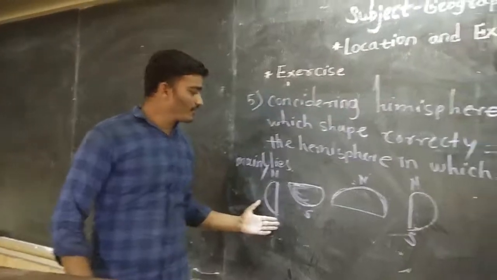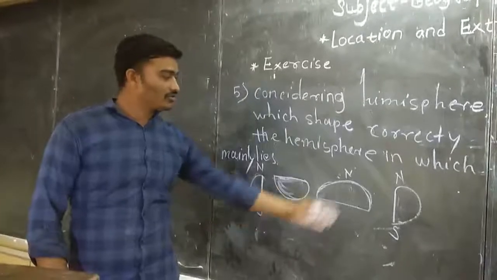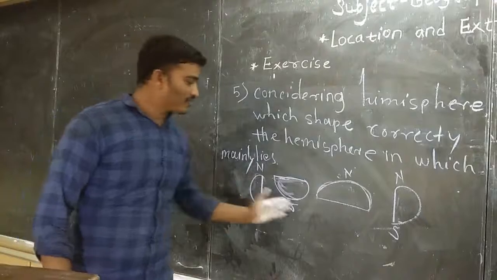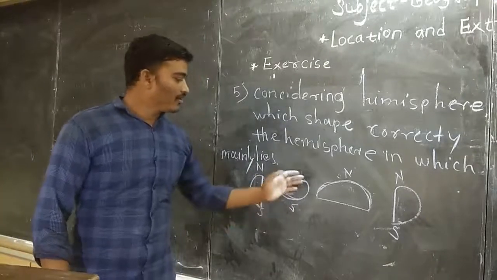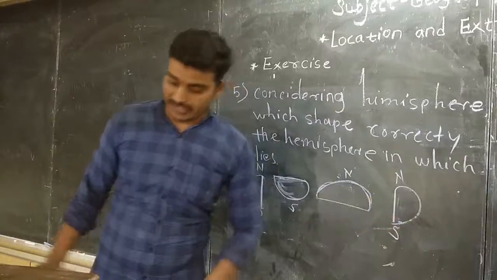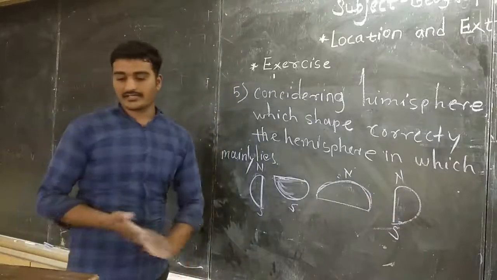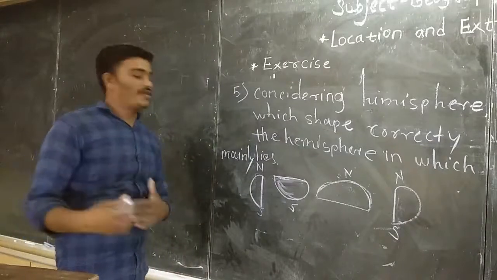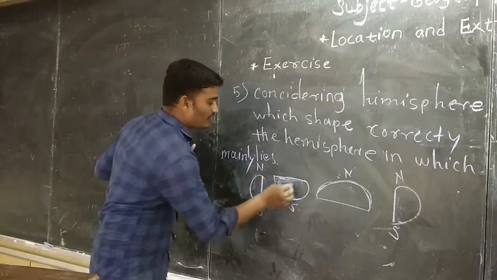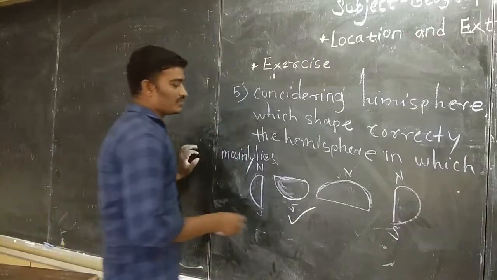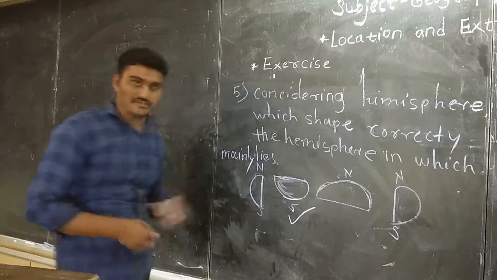Here a few shapes are there: north, south, north and south, and this area represents the west. Again here this area is south, north, and the remaining part east onwards. So the answer is the second one, the southern hemisphere, where Brazil is located. That's why this answer is correct. Okay.